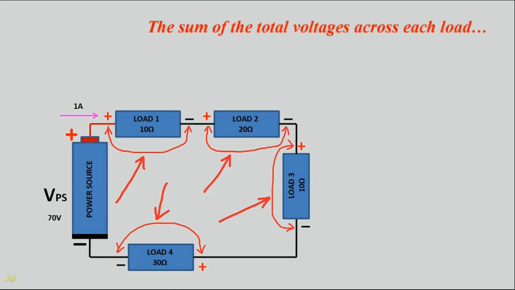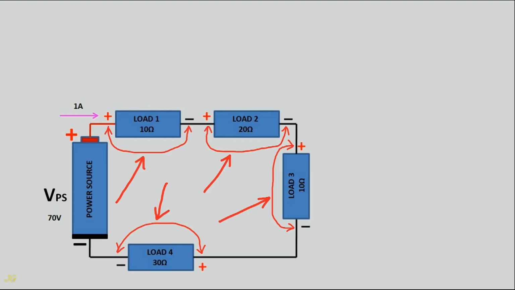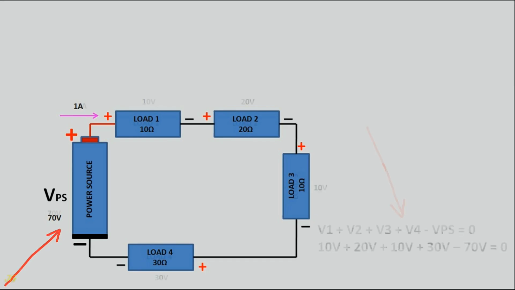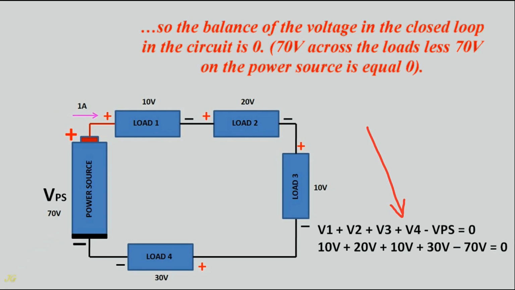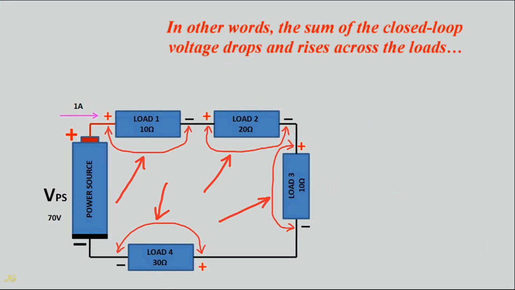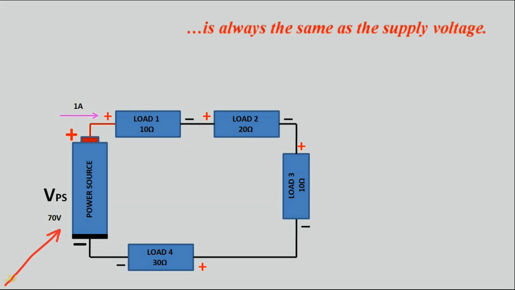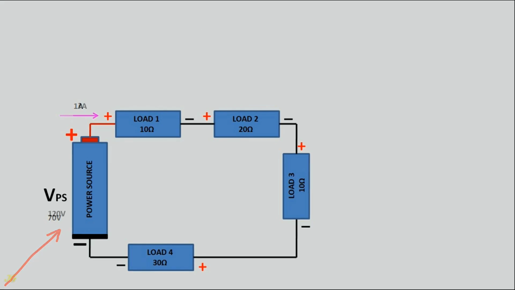The sum of the total voltages across each load is the same as the voltage of the power source. So the balance of the voltage in the closed loop in the circuit is 0. 70 volts across the loads less 70 volts on the power source is equal to 0. In other words, the sum of the closed loop voltage drops and rises across the loads is always the same as the supply voltage.